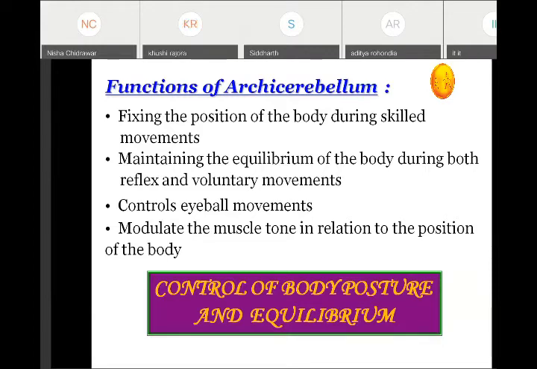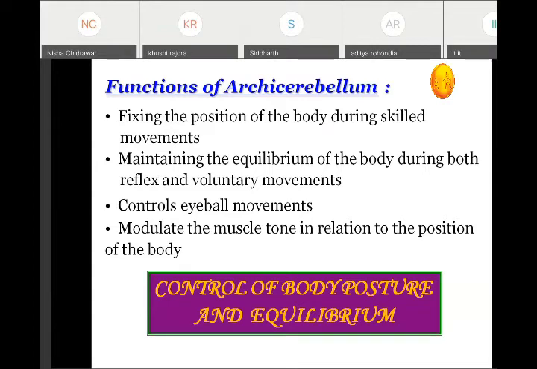These sensations through the cuneocerebellar tract and the dorsal and ventral spinocerebellar tracts will go to the cerebellum. The cerebellum also receives information coming from the motor cortex via the descending tract. Now what does it do?